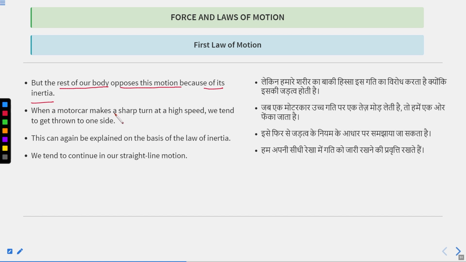When a motor car makes a sharp turn at high speed, we tend to get thrown onto one side. This is also because of the law of inertia. Our body wants to move in a straight line, but the car has taken a sudden turn. So what happened to our body? Our body will get thrown on one side of the car. Clear class?